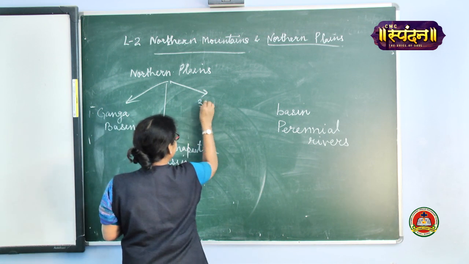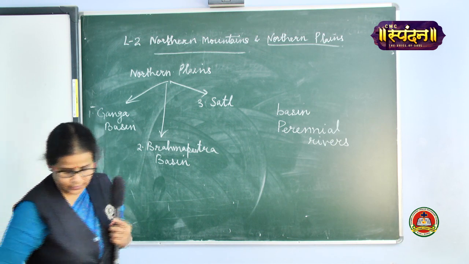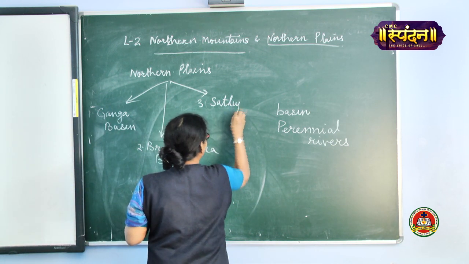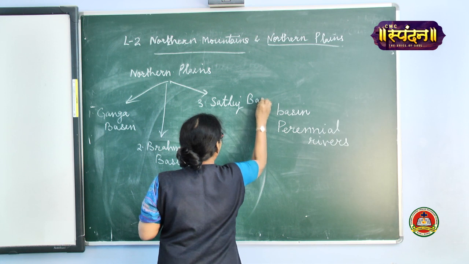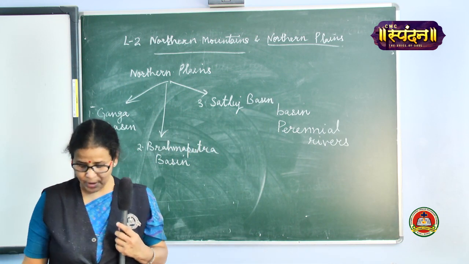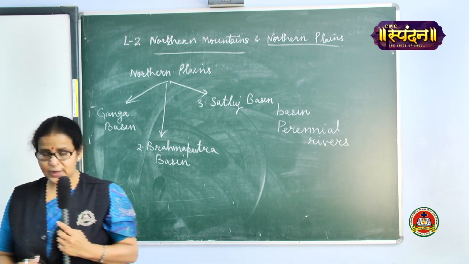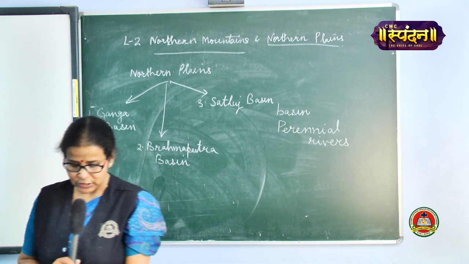And the third is Satluj basin. Yes, and when I was showing you the map, we discussed it. So now let me read the lesson and underline the important lines.